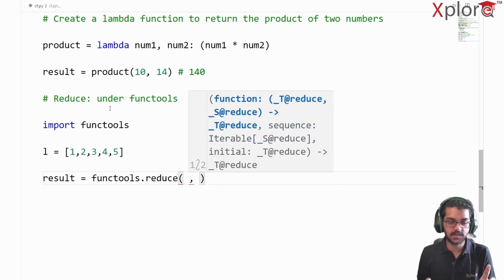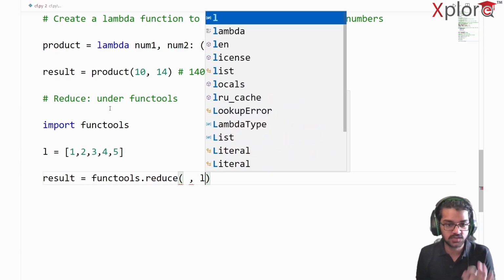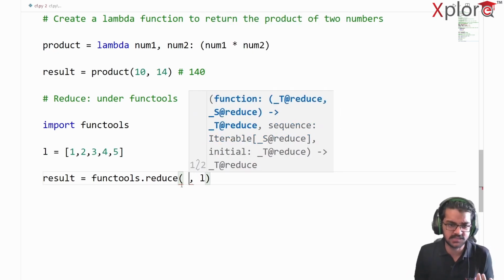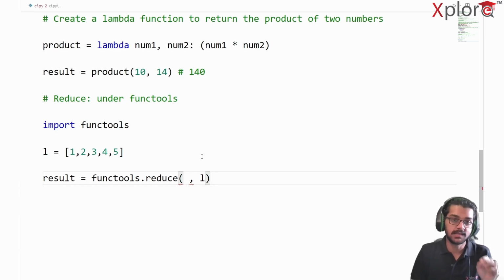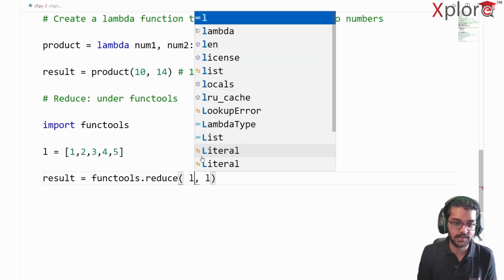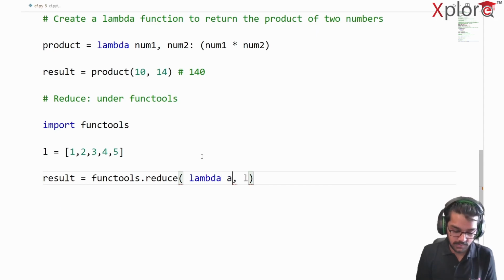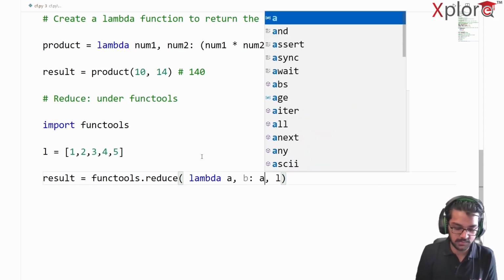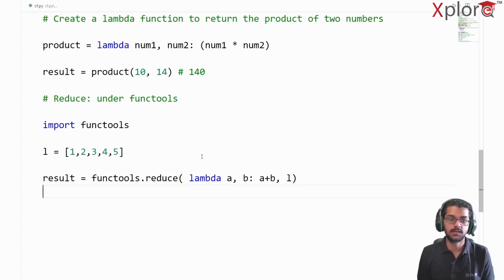The first parameter in the reduce is what I'm going to perform on the list, and the second parameter will be the sequence itself. So what is my sequence? It's the list, L. That's my sequence. Now what am I going to perform here? Let's see. I can use lambda again. Suppose I write lambda a comma b, colon, a plus b. What is this going to do? The result is functools.reduce(lambda a, b: a + b, L). This is going to give me a result value of 15, if I am not wrong.